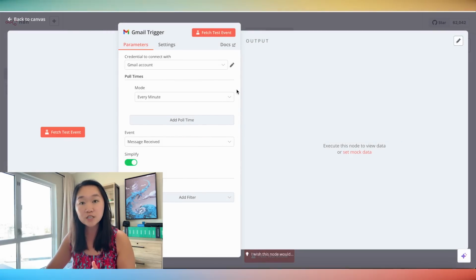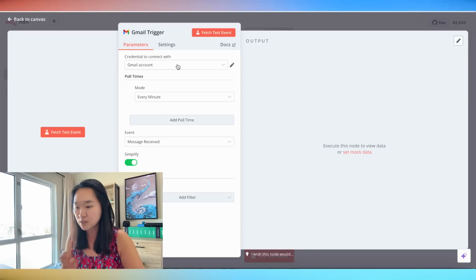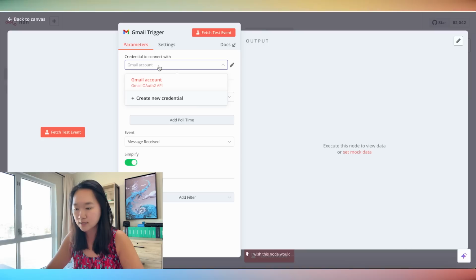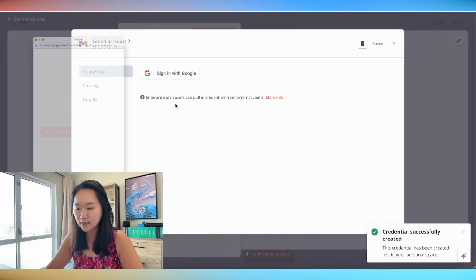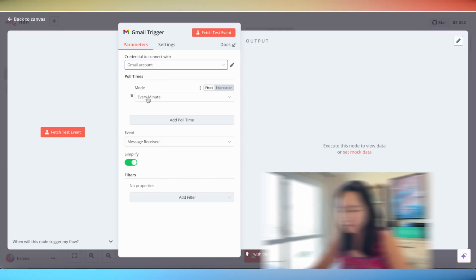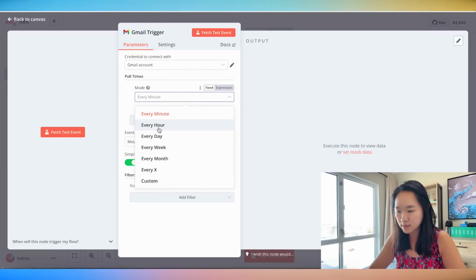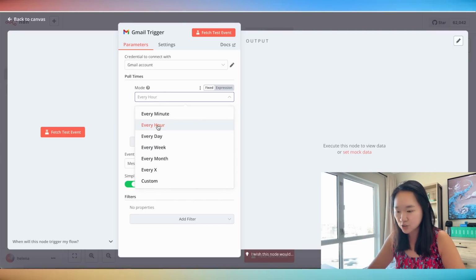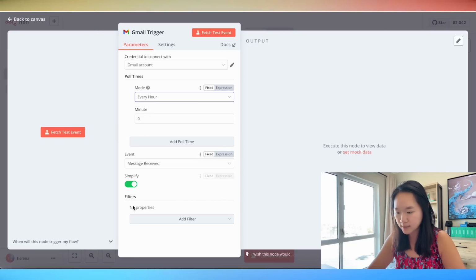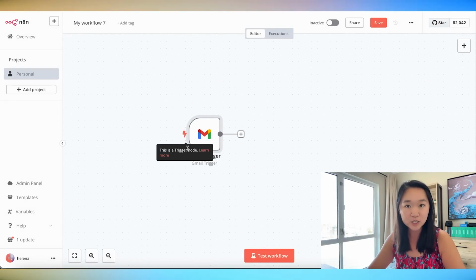And if this is your first time connecting to any of the modules, you will need to give N8N permission to be able to access your account. I have already done so, but if this is your first time logging in, click on Create New Credentials and simply sign in with your Google account. And after you have done so, you can then choose the poll time. So how often do you want this AI agent to be activated? You can choose 1 minute, 1 hour, 1 day, etc. I'm going to choose 1 hour for this example. And once I'm done with all of these parameters, I can simply click on Go Back to the canvas, and now I have my trigger configured.